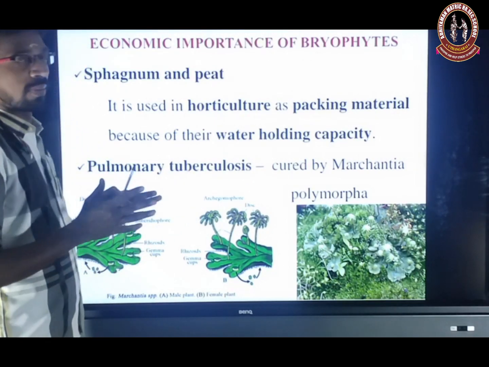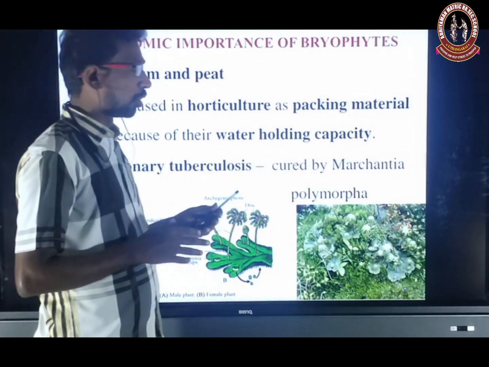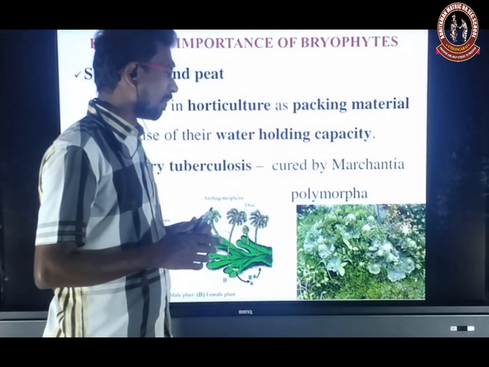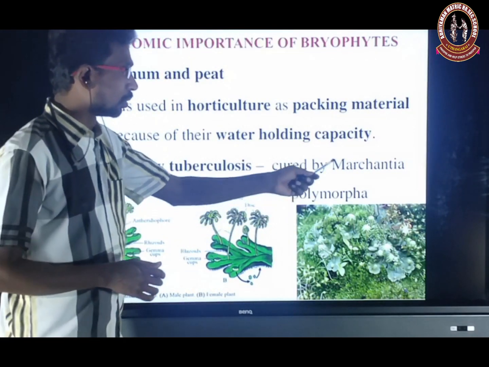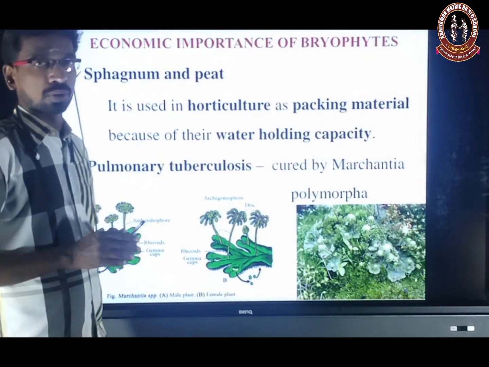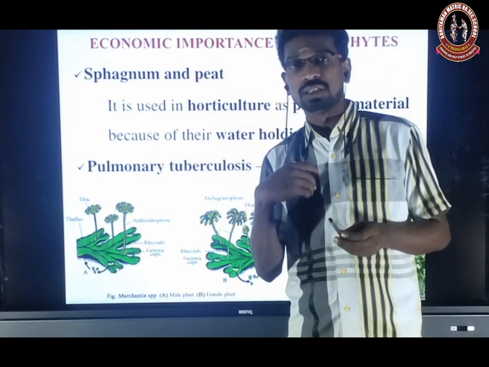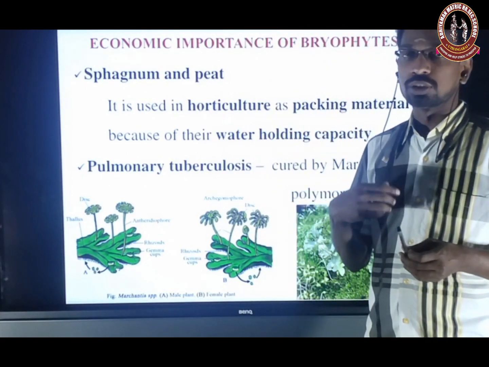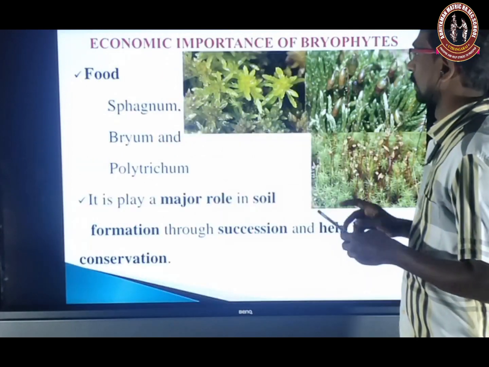Another economic importance of bryophytes: pulmonary tuberculosis is treated with Marchantia polymorpha. These bryophytes are especially used to treat pulmonary tuberculosis, that is lung-related, pulmonary meaning the lungs and respiratory tract.